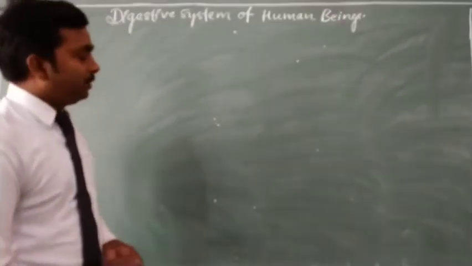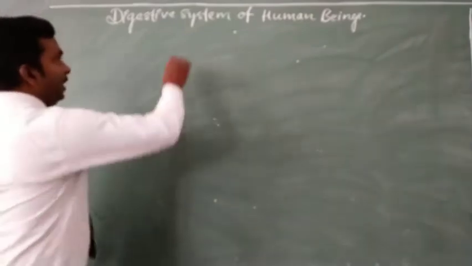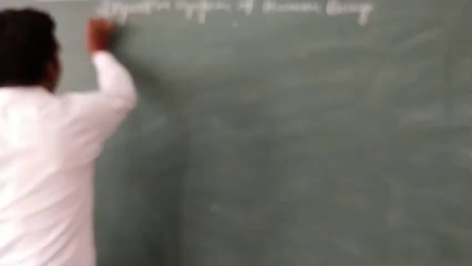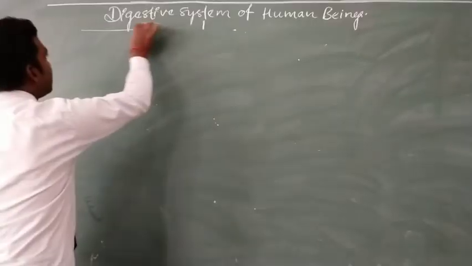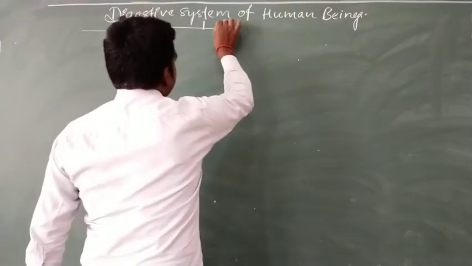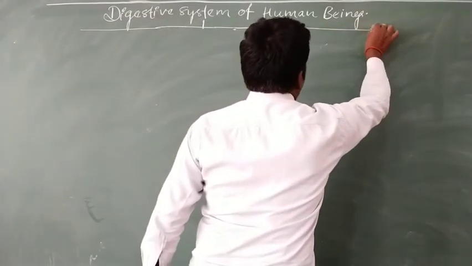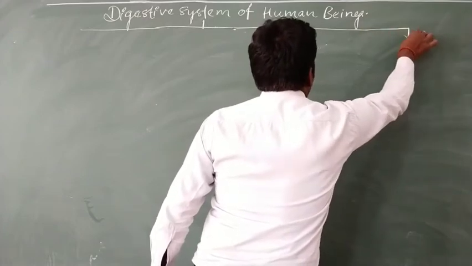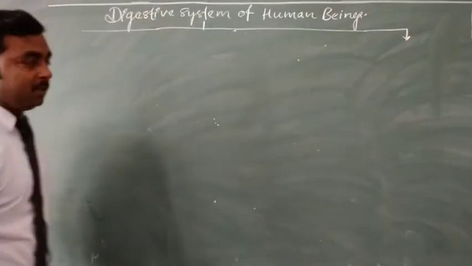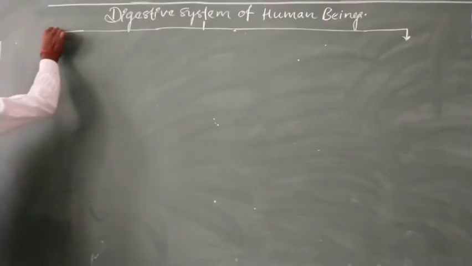So, as we have discussed, in this video we will discuss the components of the digestive system. The digestive system of human beings consists of two main components.